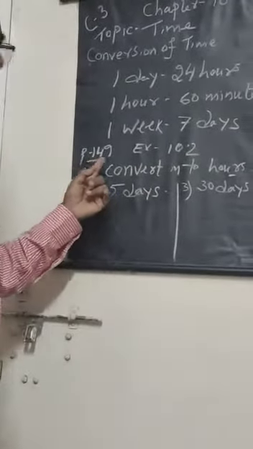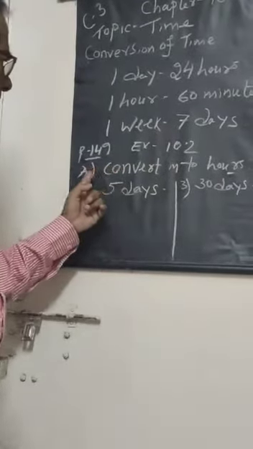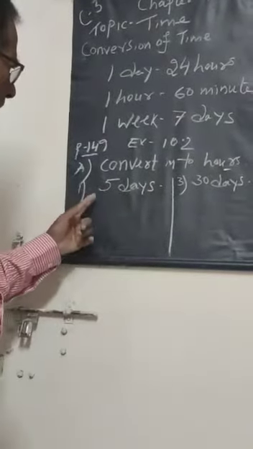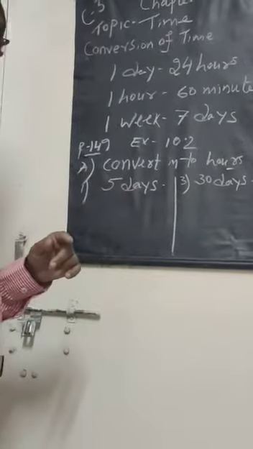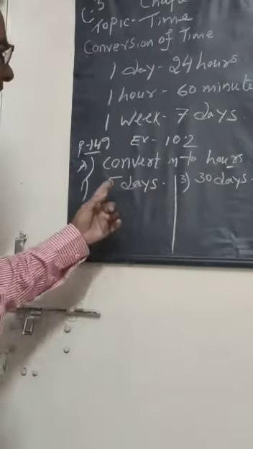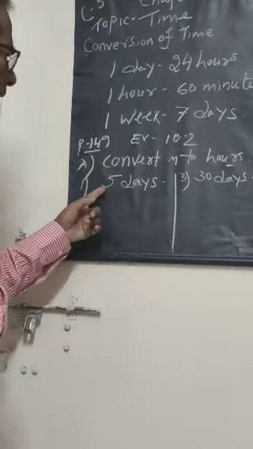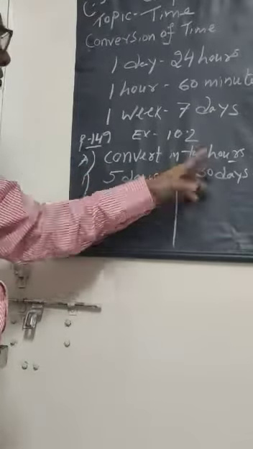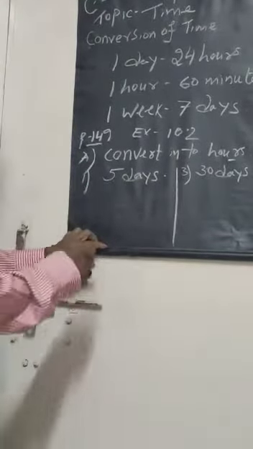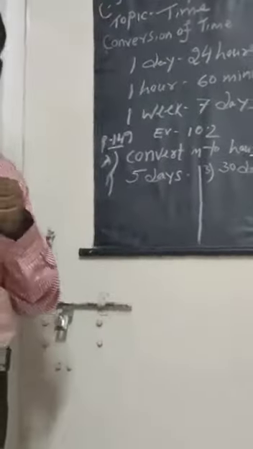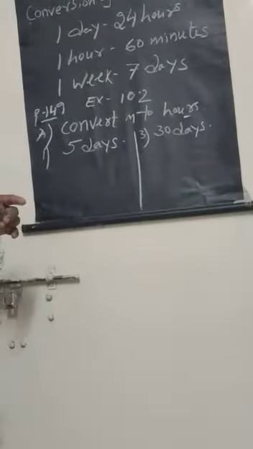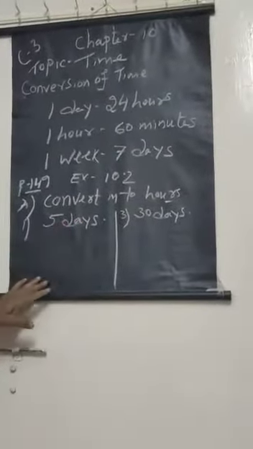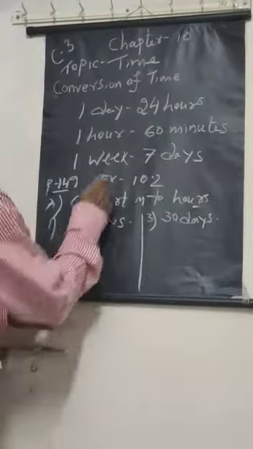Now page 149, exercise 10.2. Do like this. Section A, convert into hours. Now 5 days, how many hours? So 5 days, multiply by 5. You have to convert into hours. So 5 into 1 day is 24 hours. 1 day 24 hours. So 5 days is 5 into 24.